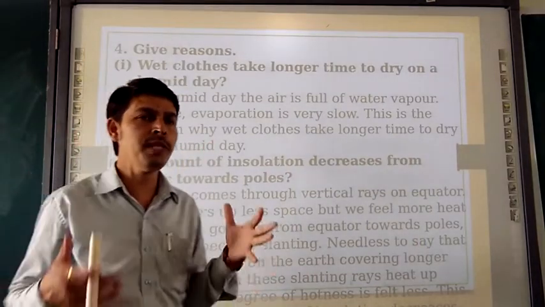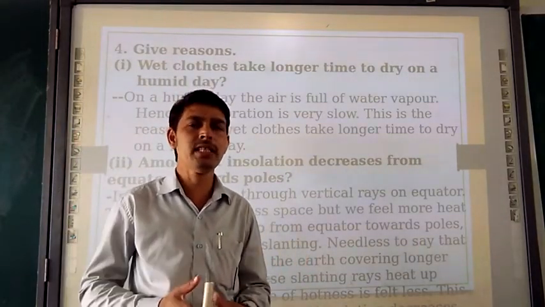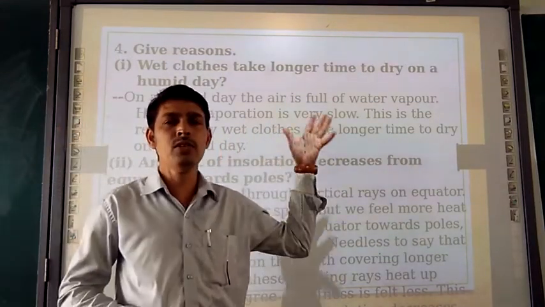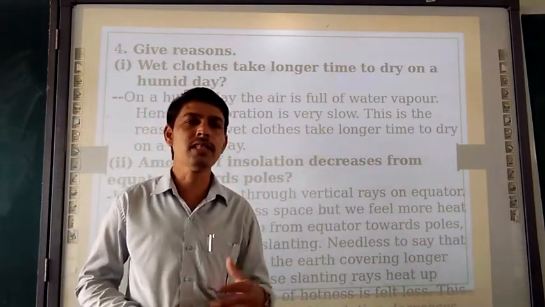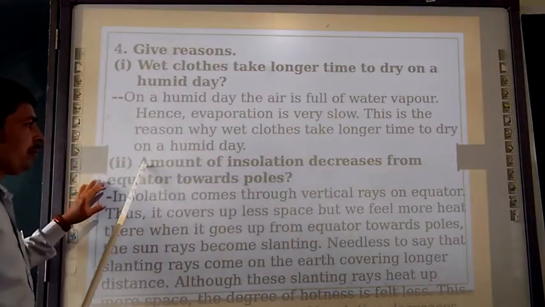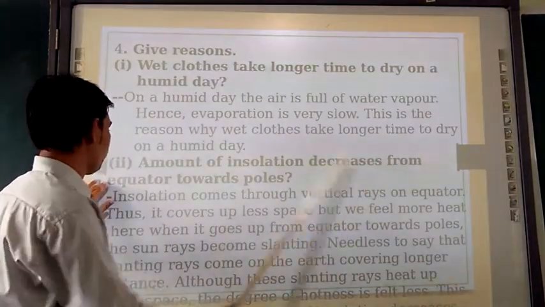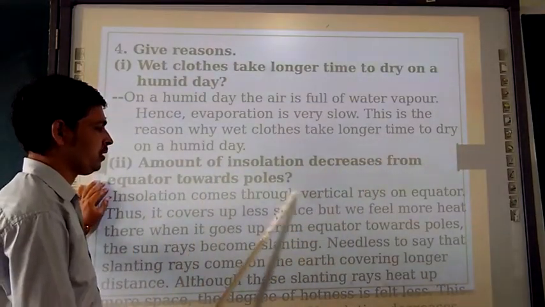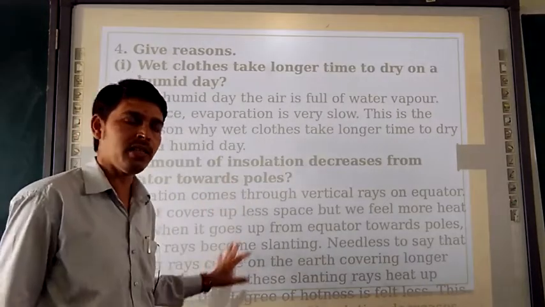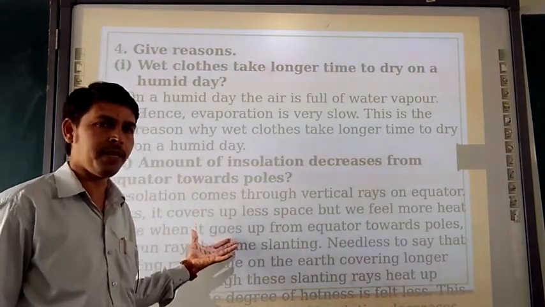So whenever a humid day is there, basically it happens in the rainy season, the clothes take too much time to dry. So that's the reason. Then moving towards the next reason: amount of insolation decreases from the equator towards the pole. So this is the long answer. You should not copy it down, but for your explanation part I kept it here.